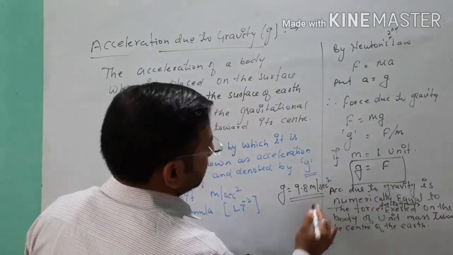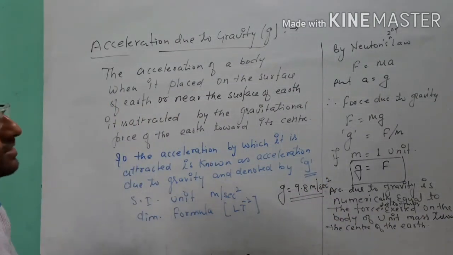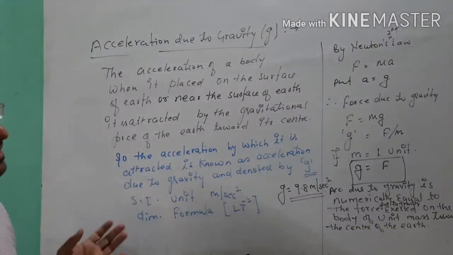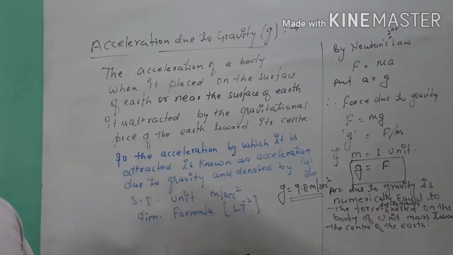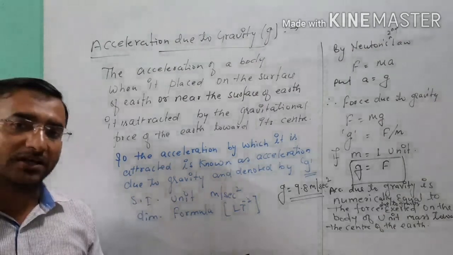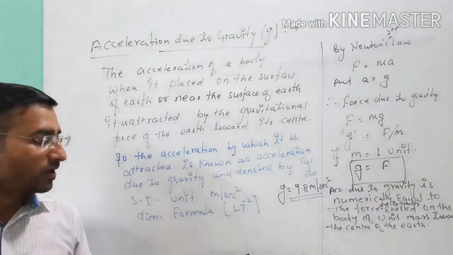So this is the definition of acceleration due to gravity, and later on we will talk about the relation between small g and capital G, and after that we will talk about the next topic of this chapter in the next video. So for that, pause the video and note down